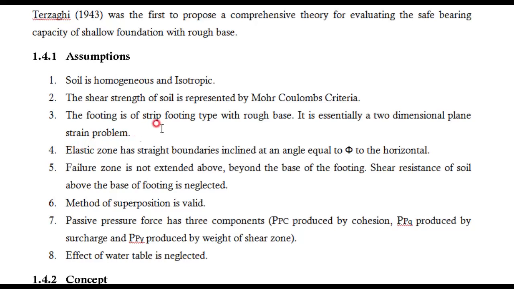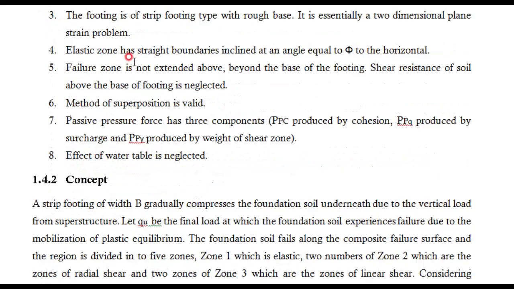Okay, and he assumed a strip footing for the study purpose. Then here he considered a two-dimensional plane. Why? Because he considered the breadth as B, but perpendicular to the board, or perpendicular to the paper, it is considered as 1 meter, unit meter. Therefore it is considered a two-dimensional plane strain problem. Then the third one is elastic zone at straight boundaries inclined at an angle phi to the horizontal.